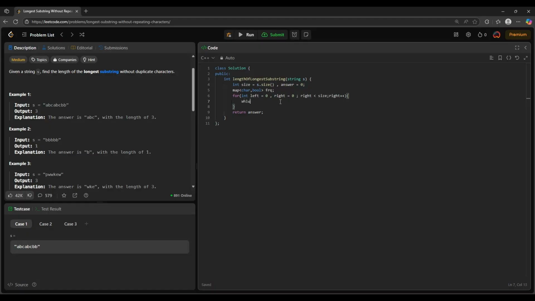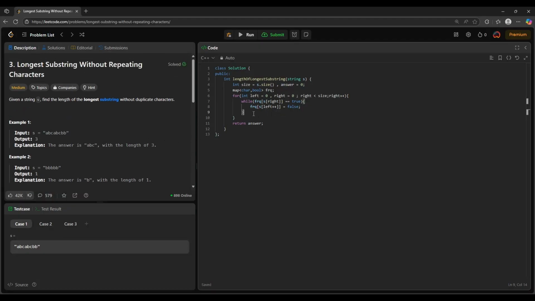Now let's check if the current value that we are holding at our right is already true, then what we are going to do is, instead of right, we are going to move our left pointer ahead and set the value of the previous values to false, so that once it reaches the duplicate, it removes it from the map, and make sure that we don't have the repeating value again.